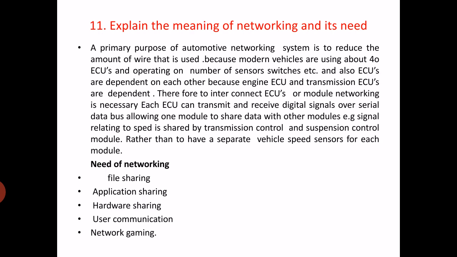So nowadays modern cars are having a number of ECUs, and these ECUs are connected with the networking system.